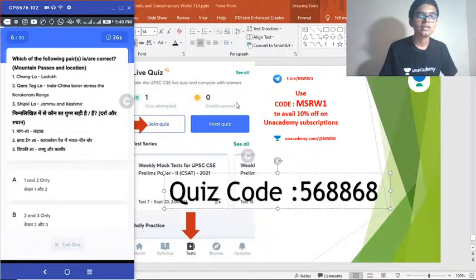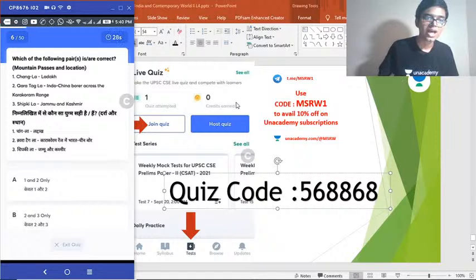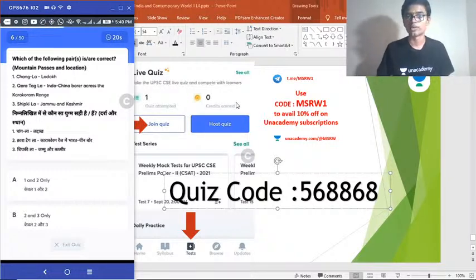Question number 6. Which of the following pairs is or are correctly matched? 1. This is also between mountain pass and location. First one, Changla, Ladakh. Second one, Kura Tangla, Indochina border across Karakoram range. 3. Shipkila, Jammu Kashmir.